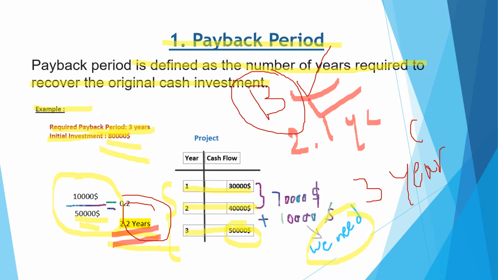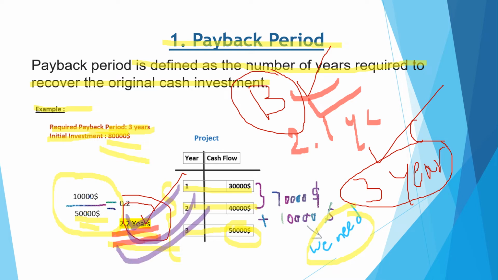But in project C, the scenario is something else. It would take 3 years. So will we accept this project or that project? It is obvious that we should go for this project because 2.2 years is much less than 3 years, and we will reject the other project.